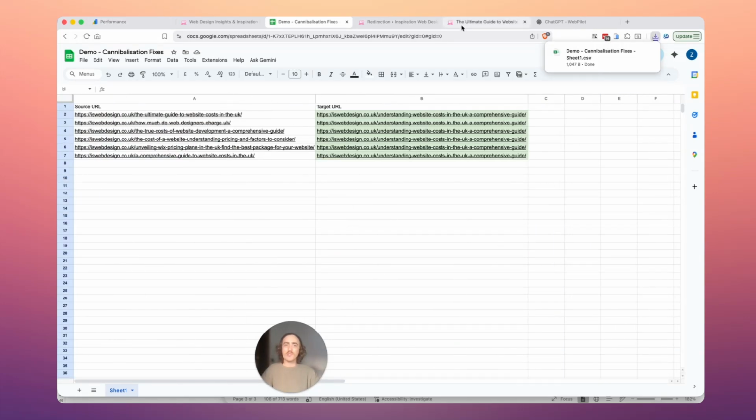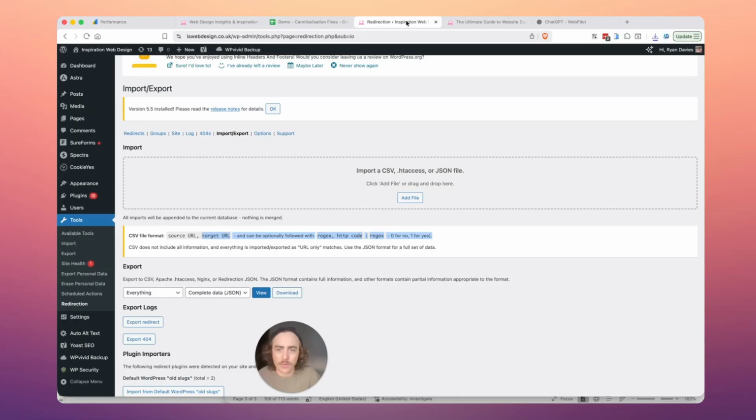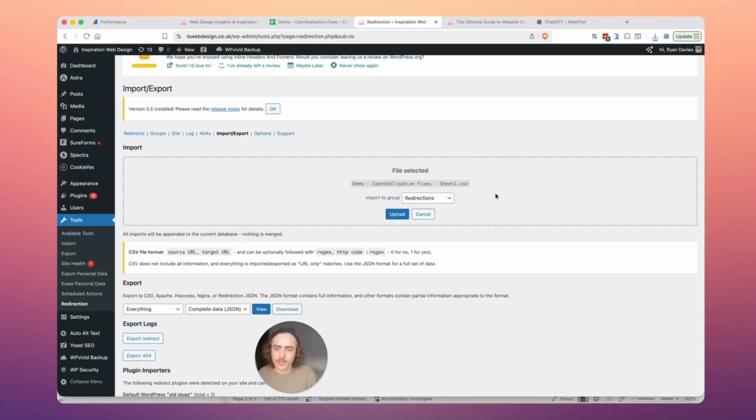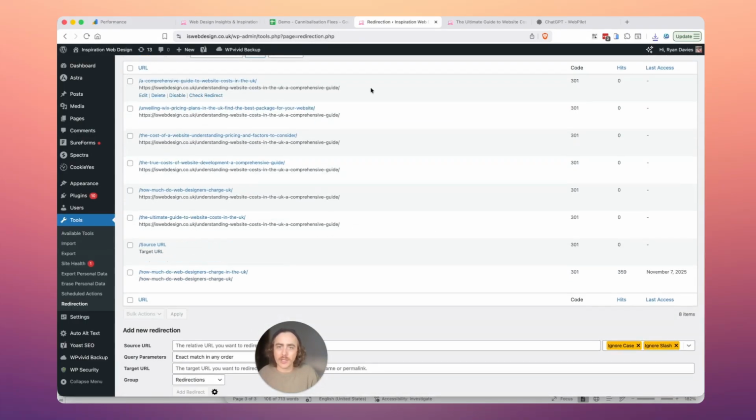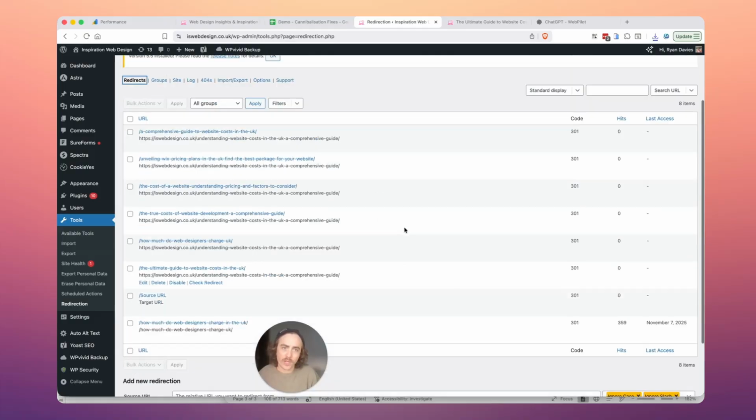Then I am going to upload this into the Redirection plugin. And this is going to the redirection script. I am going to now click upload. It's imported. And now let's test it. Let's see if it actually works. So here are my redirects. I can see that they're all in here. I should have 6: 1, 2, 3, 4, 5, 6.